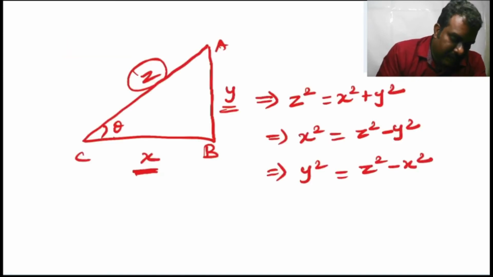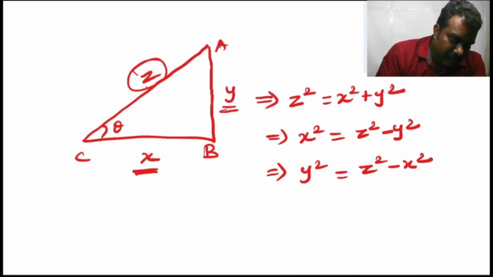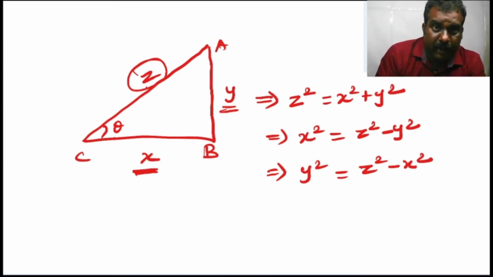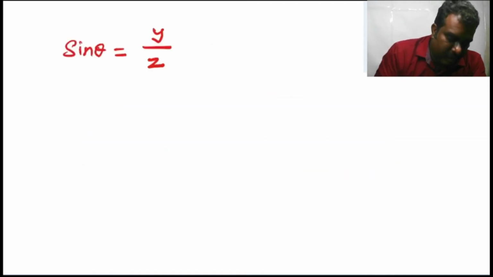In right angle triangle ABC, sin theta is equal to opposite side divided by hypotenuse. What is the opposite side? Y, and the hypotenuse is z. See the diagram. Take that cos theta is equal to adjacent side by hypotenuse. What is the adjacent side? Adjacent side is x and the hypotenuse is z.